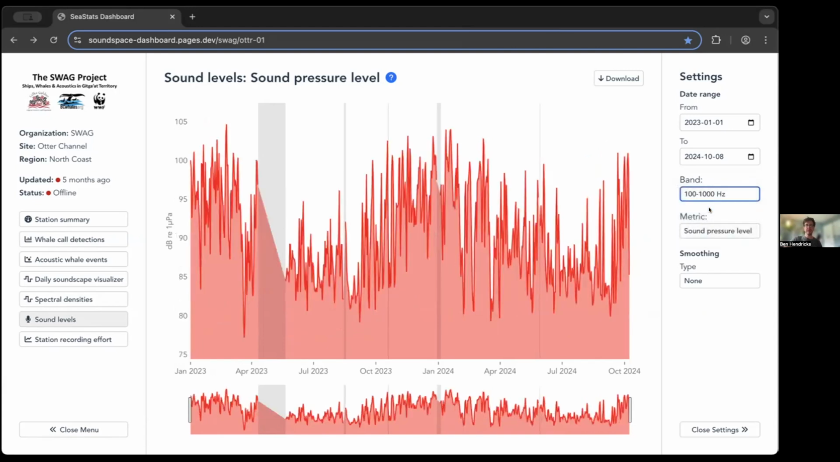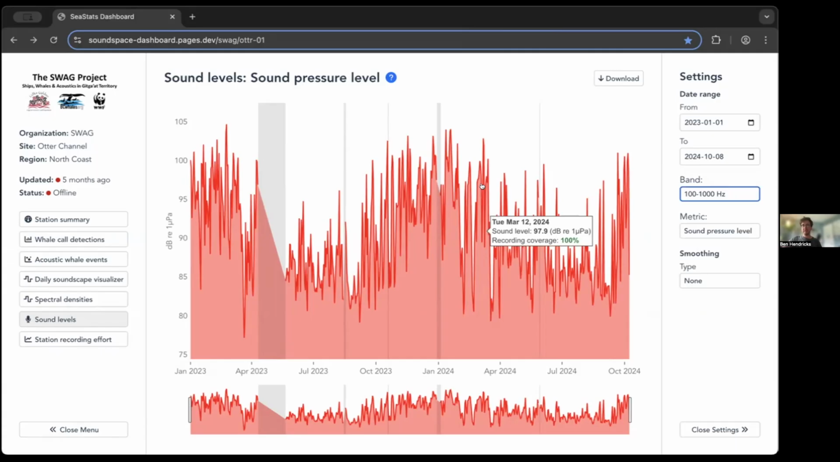Any frequency band will show you the daily average noise that has been recorded. And similar to other metrics, you can hover over a specific date and inspect the numbers that have been recorded. In this case, March 12th, 2024, 97.9 decibels in the 100 to 1,000 frequency band.